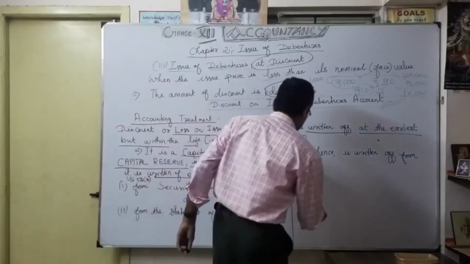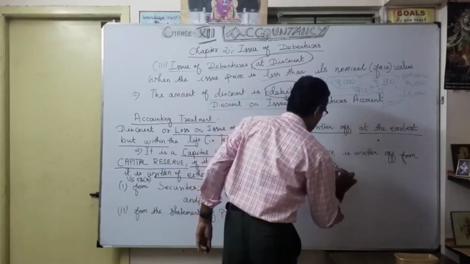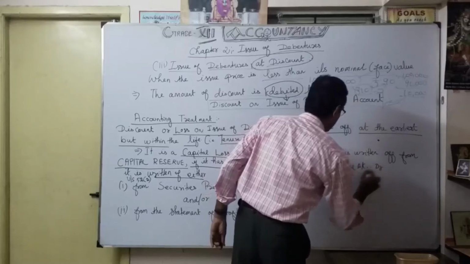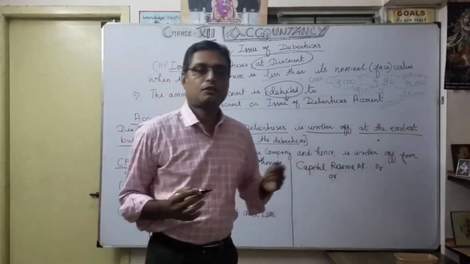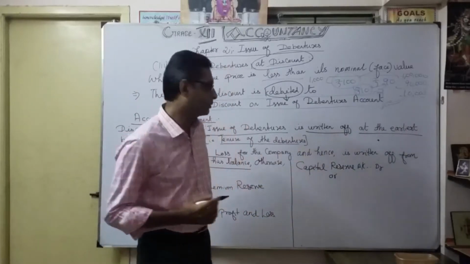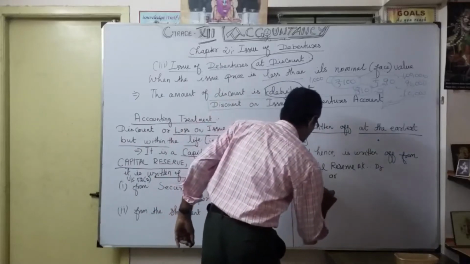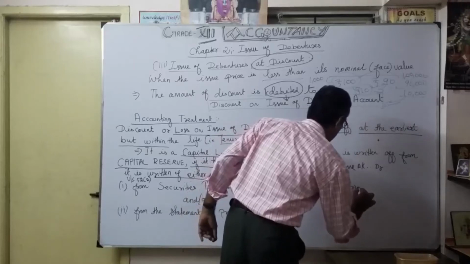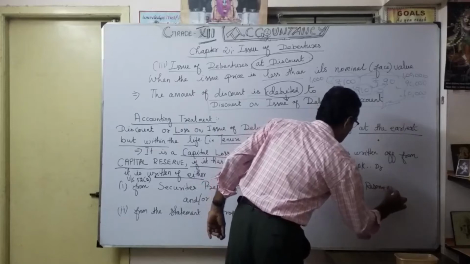It may be the capital reserve account, or if we still want to compensate because of more money in the discount on issue of debenture, we can use the securities premium reserve account.